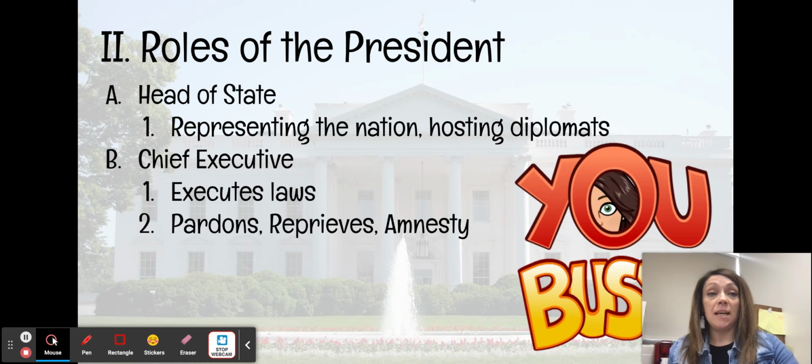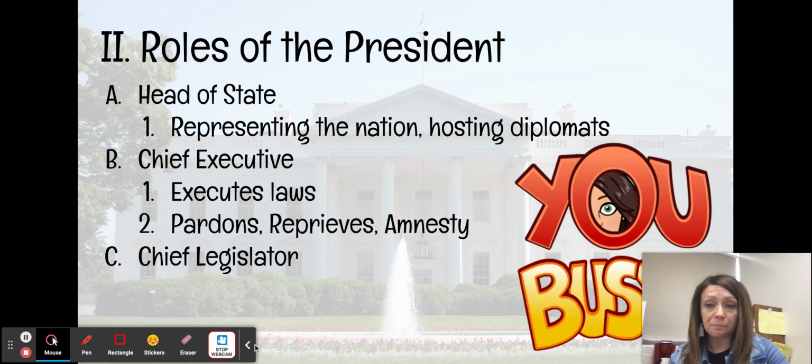And then amnesty. Amnesty is a group pardon. So an example of amnesty would be when presidents like Gerald Ford, Richard Nixon, when they granted amnesty to people who avoided the draft during Vietnam. So they basically gave them all a group pardon and said, you're okay, you're good to come back.